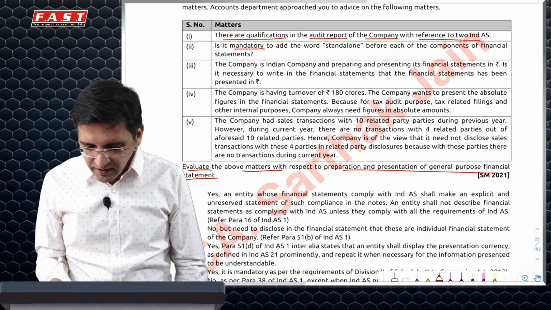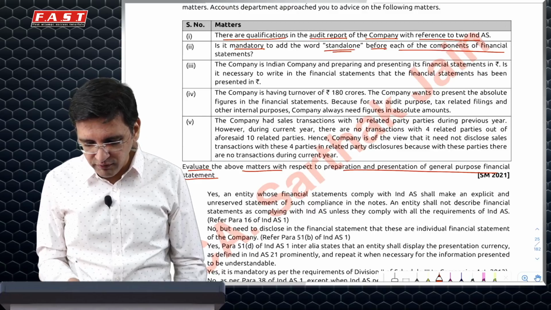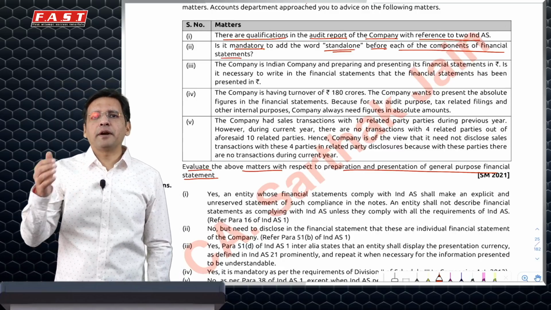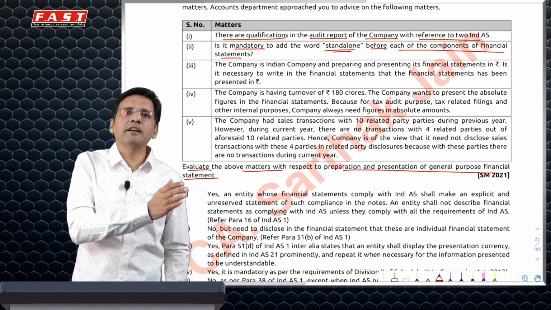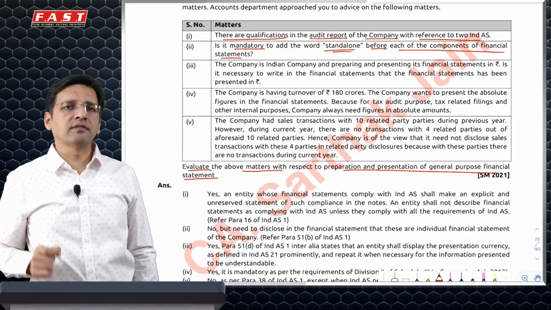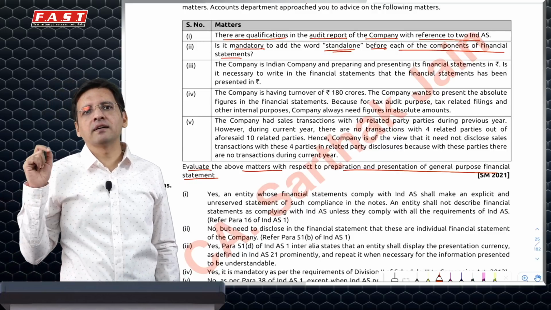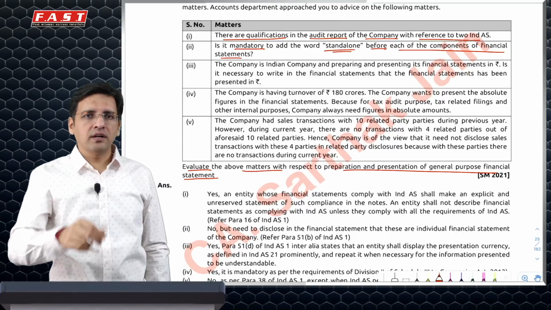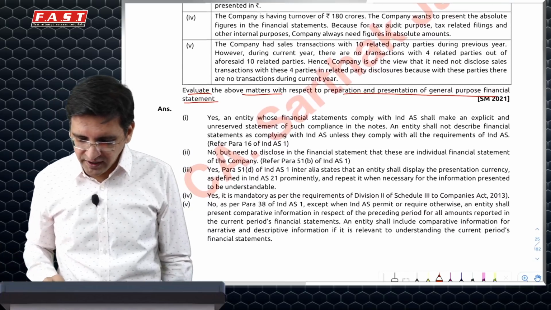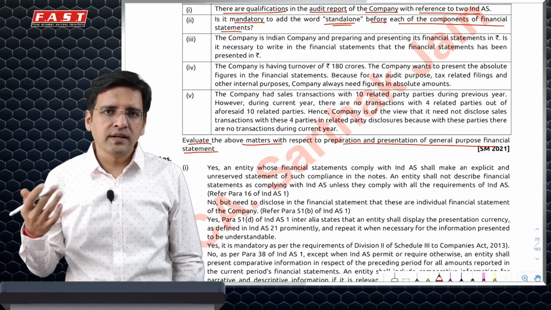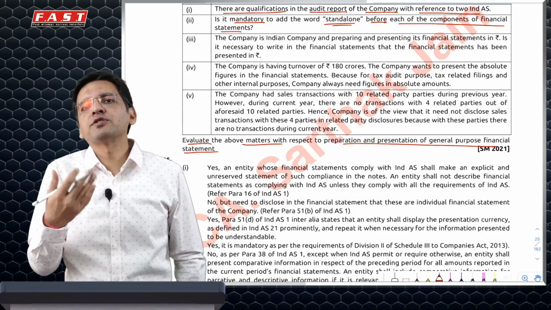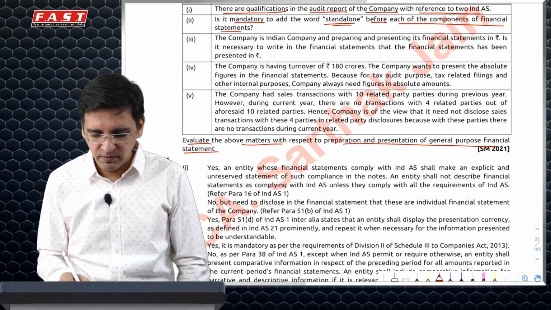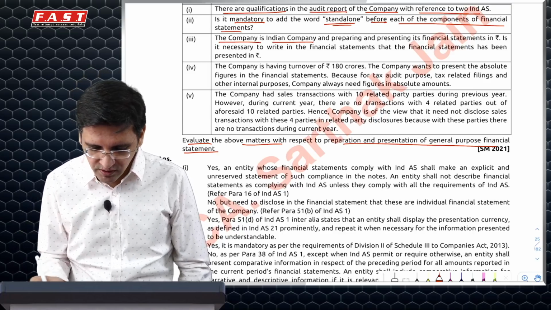Is it mandatory to add standalone before each component of the financial statements? I would say it is not mandatory, but financial statements which are separate or standalone should be identified separately from consolidated. Standalone is a word given in the Companies Act, which requires you to prepare two financial statements, standalone and consolidated, and that is why we use the term standalone. Otherwise, Ind AS requires a separate financial statement to be identified. So it's not mandatory, but you have to identify what is consolidated and what is separate.